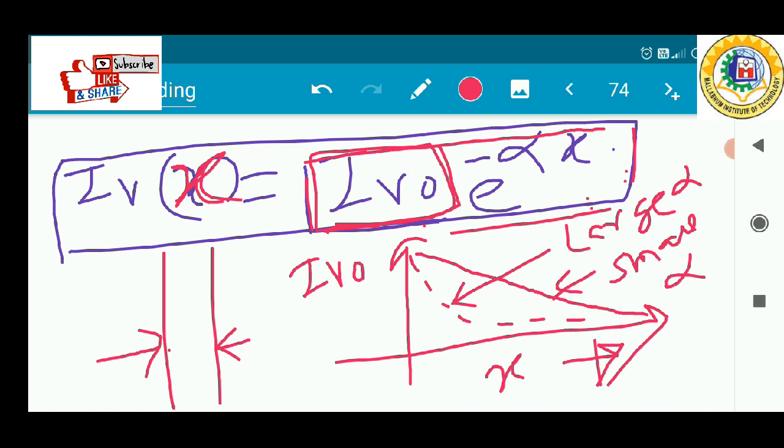So this is the intensity versus distance plot. If the absorption coefficient is higher, this will be the photon flux intensity inside the semiconductor, and if alpha is less, this is the photon flux intensity within the semiconductor.